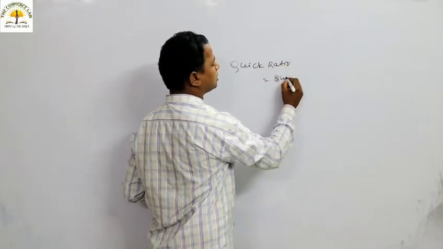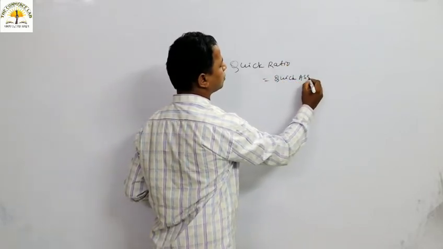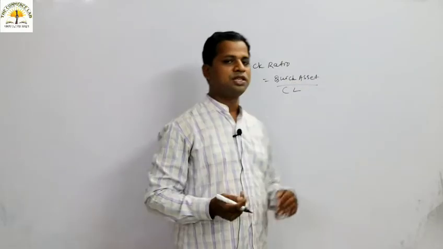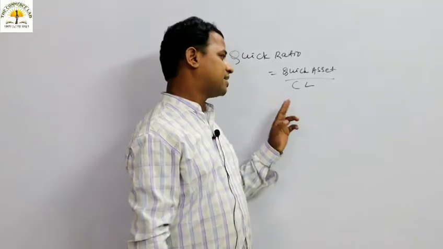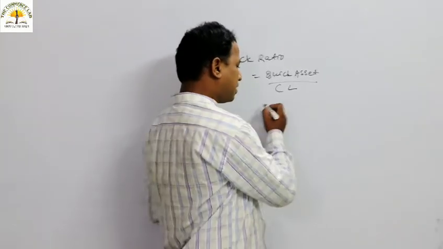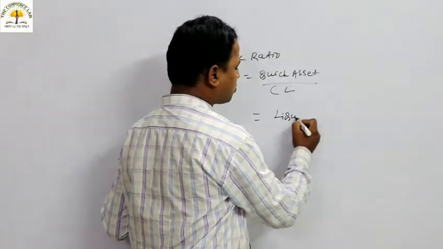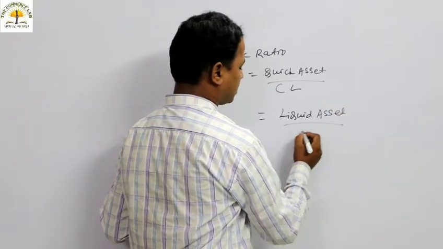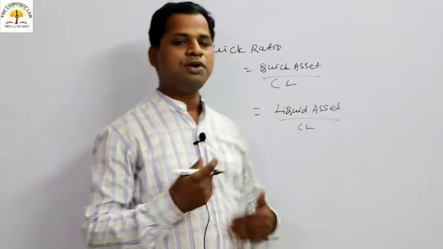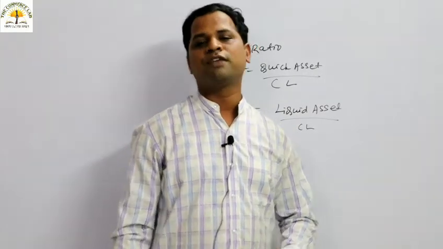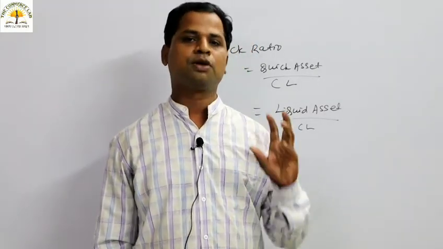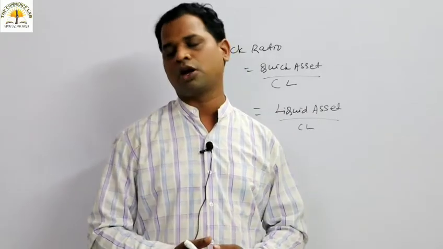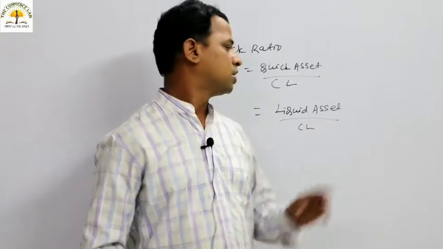Quick ratio is nothing but the quick asset divided by current liability. Quick asset is otherwise known as what? Liquid asset. So liquid assets mean those assets which can be converted into cash within a very small period, which can be converted into cash within a period of 1 year.